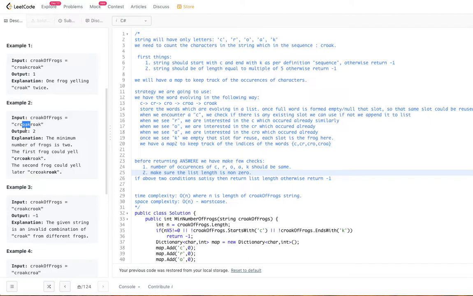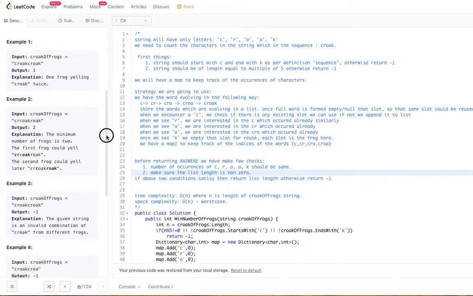Before the first frog could say croak, the second frog started. So for this string to be generated, you need at least 2 frogs. If you look at the highlighted, CR and OAK, and the second highlighted is CROAK, so you need 2 frogs to complete this one. That's the interleaved string here.